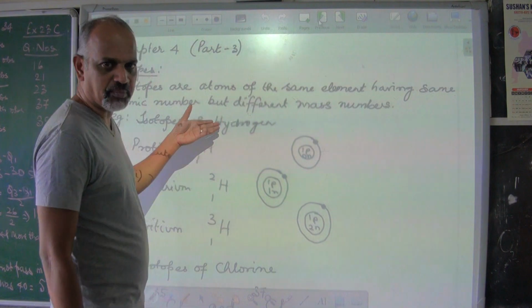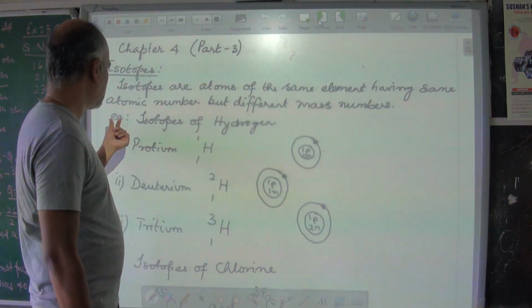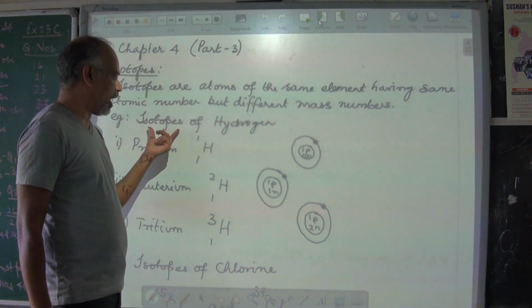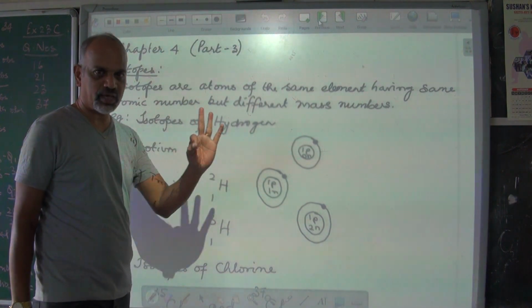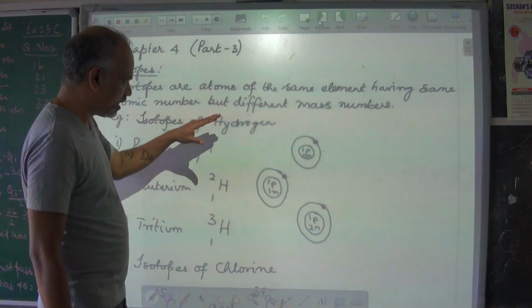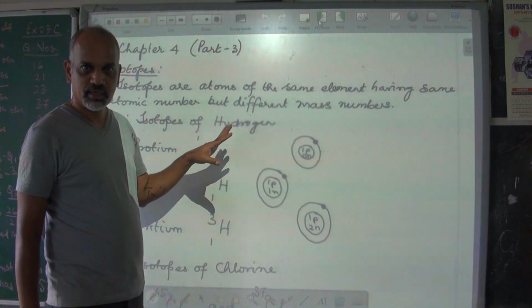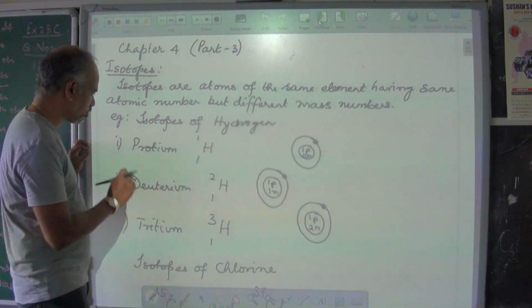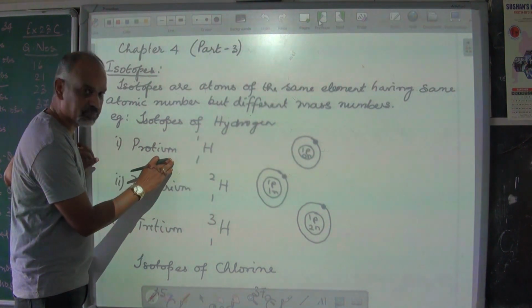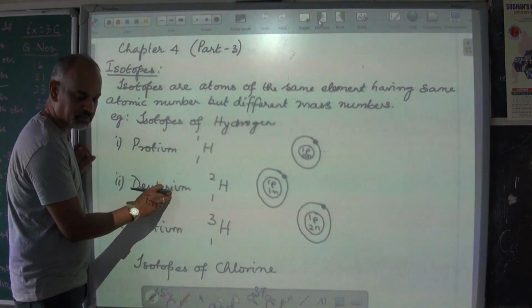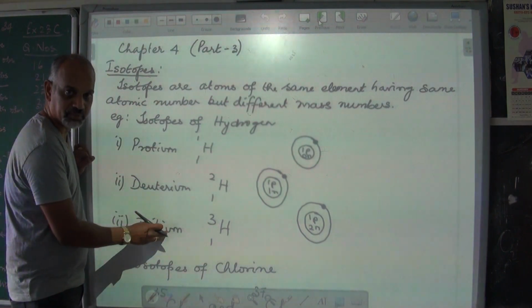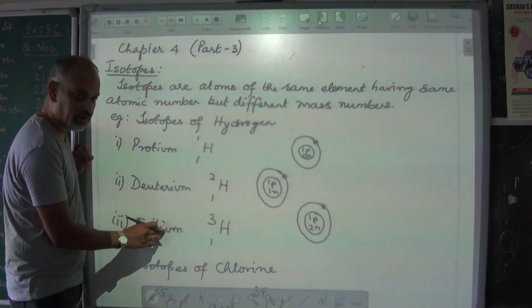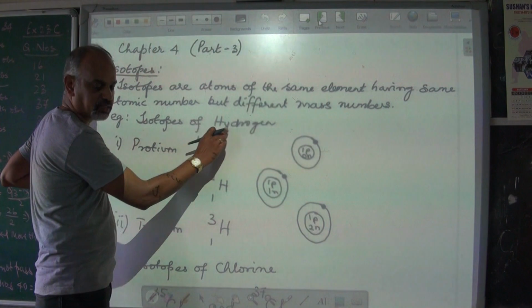I have given you examples of few isotopes here. First example are isotopes of hydrogen. There are 3 isotopes of hydrogen. The element is hydrogen, but it has 3 different isotopes. The first isotope of hydrogen is called protium. The second one is deuterium. And the third one is tritium. These are the 3 names given for the isotopes of hydrogen.